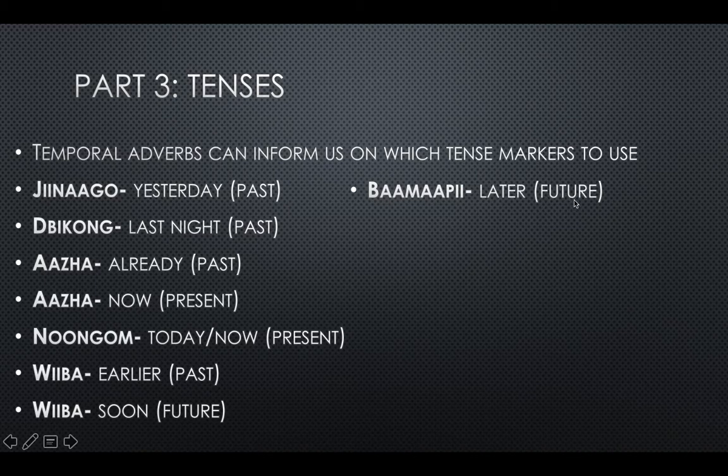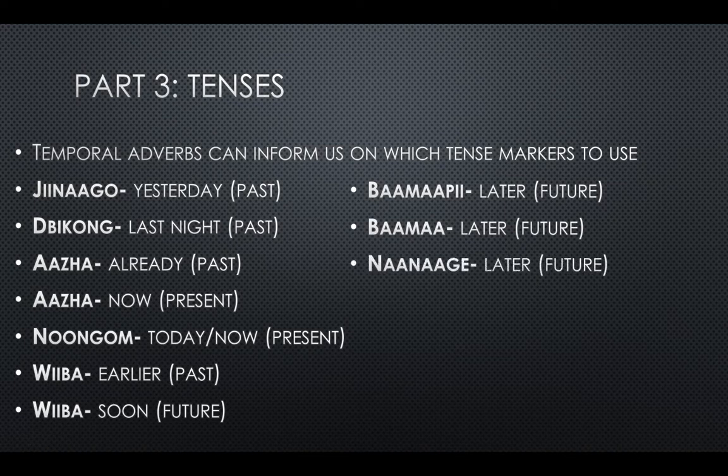So we would need a future tense marker like we or da. Another version of Bamapi is Bama, which also means later. Same thing. And the P is droppable there. Same thing. Future, we or da.